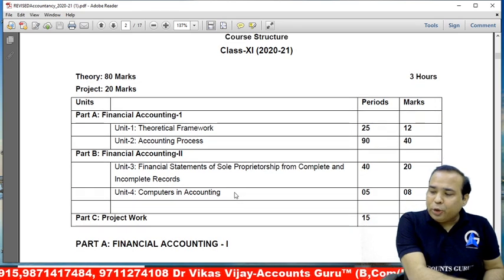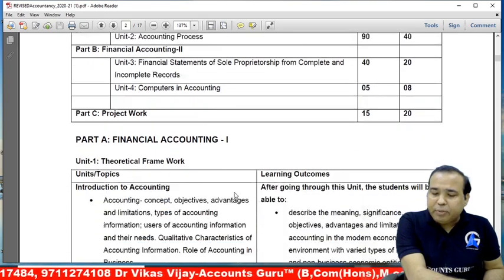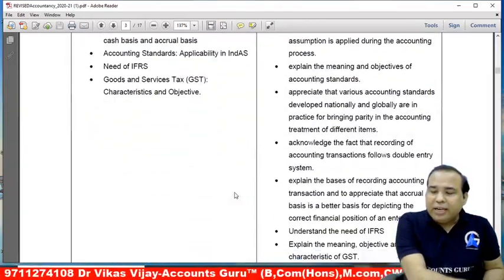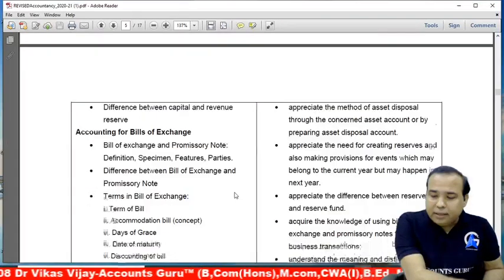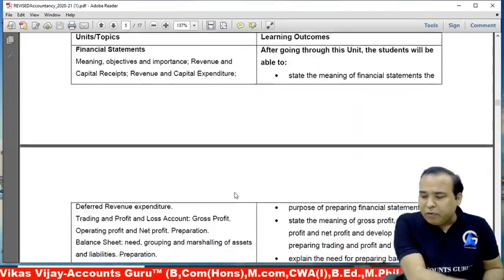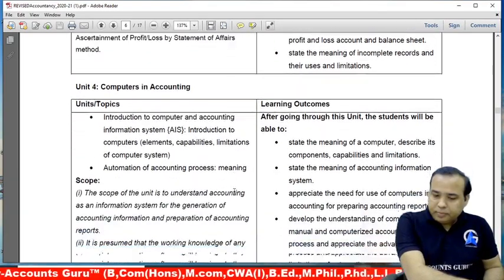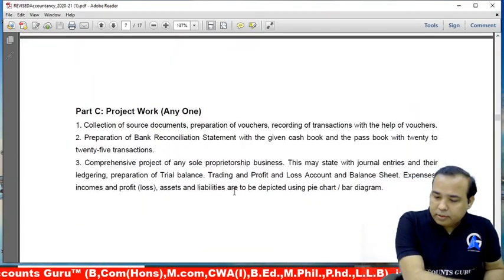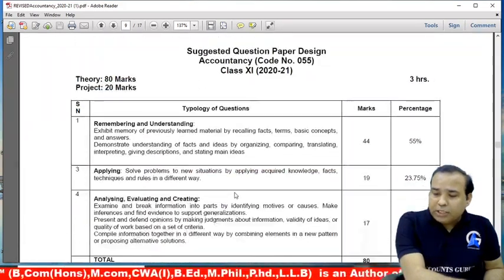This is the theory framework of 12 marks, accounting process 40, this is for class 11, but I am more concerned with class 12. Fine. So I am going straight to class 12 because that is the main area of concern. We'll discuss 11th later on. So let's move to class 12.